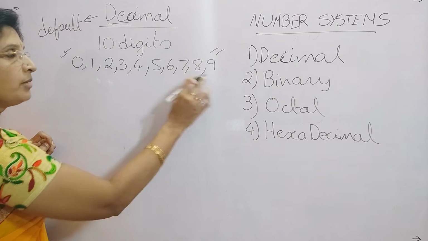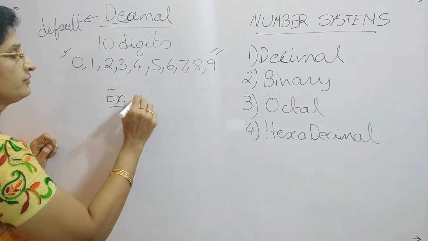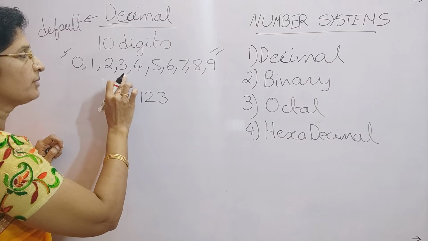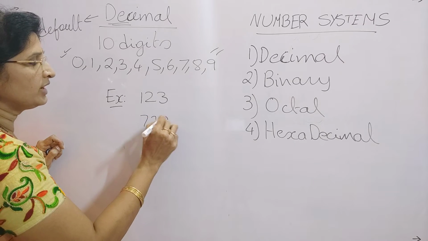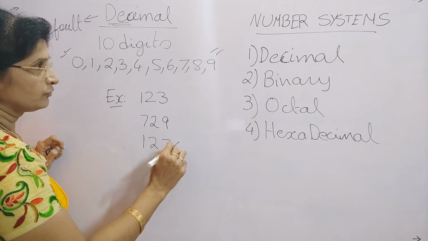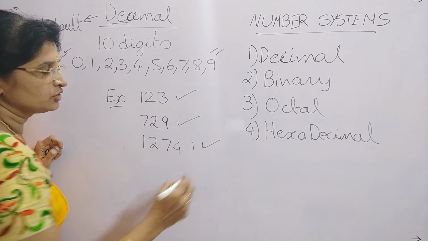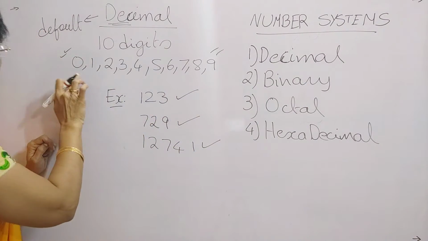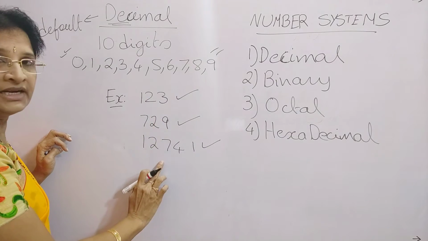Just write a combination of any of these digits. For example, if I give 1, 2, 3, it is a decimal number because here I have combined the 3 digits 1, 2, 3. Similarly, 7, 2, 9 is a decimal number, and 1, 2, 7, 4, 1 is also a decimal number. How can you get decimal numbers? Just a combination of any of these digits is a decimal number. So these are all valid decimal numbers.